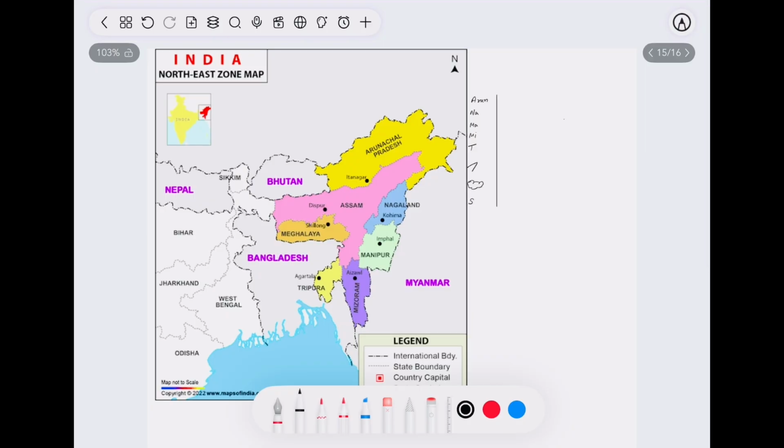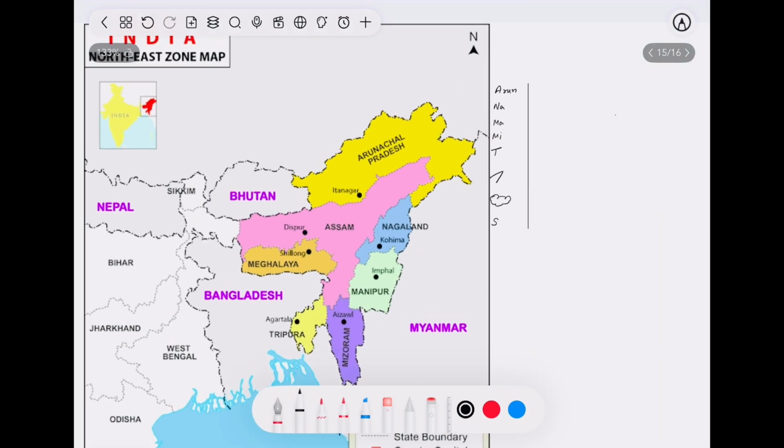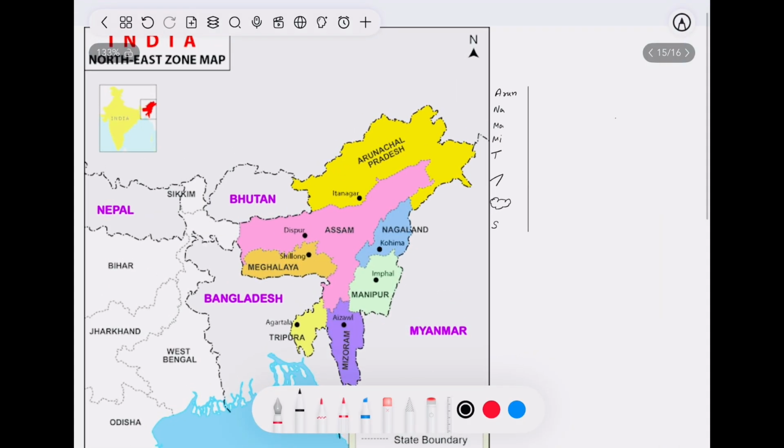Now, as far as the capitals are concerned, 2 states are already covered, right? Assam, what I told you, this is A. So, Assam, I have told you Dispur, and Meghalaya, I have told you Long Cloud. So, this is Shillong. We covered both of these states, right?